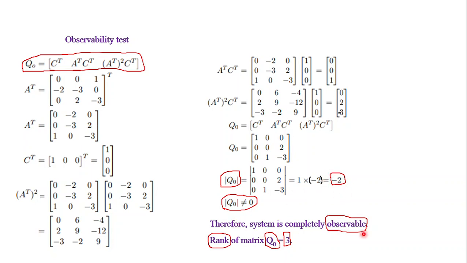That means it is possible to identify all the initial states, that is 3 states, from the knowledge of the output over a period of time. Therefore, the rank of the matrix is equal to the order of the system, which is 3. So I think I have made the learners very clear about the concept of controllability, observability, duality, and how to assess controllability and observability.